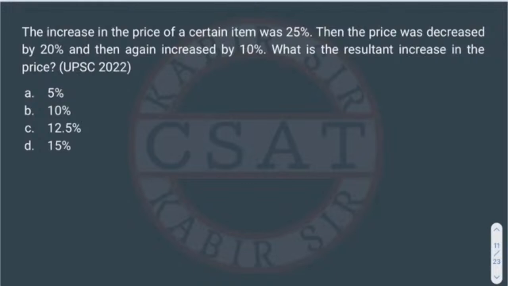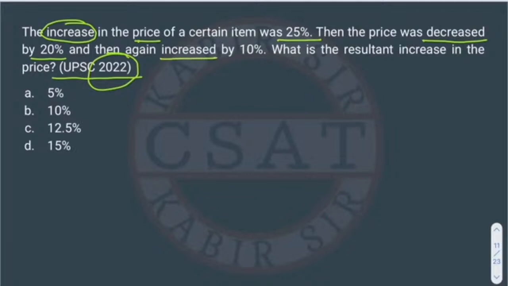Now this is a question asked in UPSC 2022. The question is: the increase in the price of a certain item was 25%. Right. Then the price was decreased. Initially the price got increased and then decreased by 20%. And then again increased by 10%. So what is the resultant increase in the price?